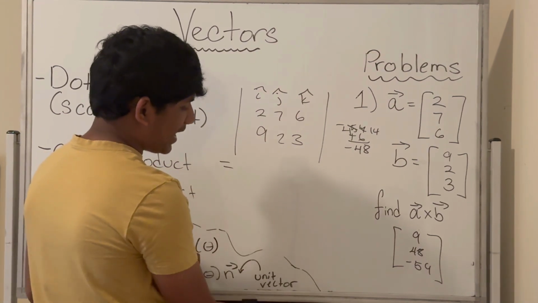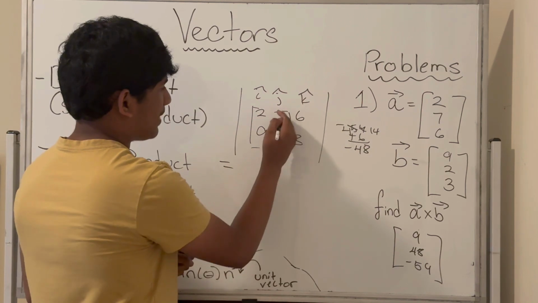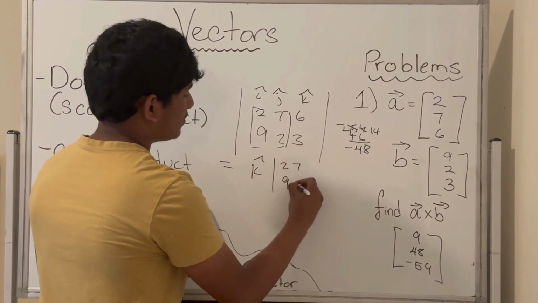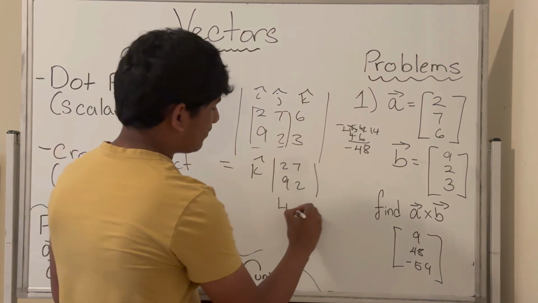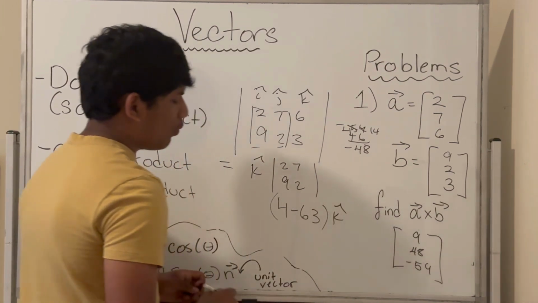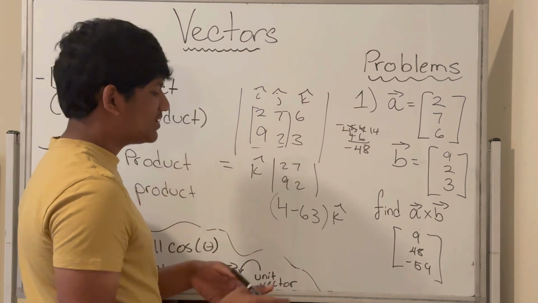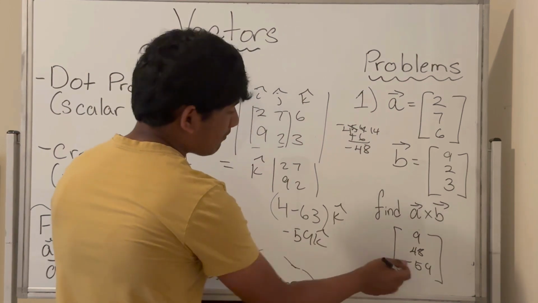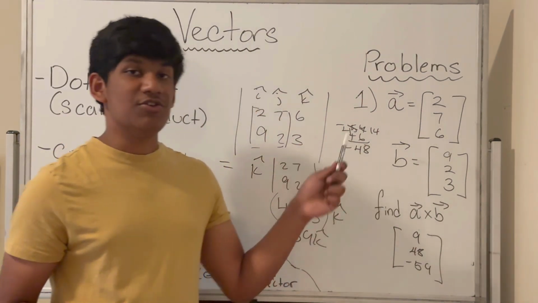And last but not least, for k hat, we're taking the determinant of this 2x2 matrix, 2, 7, 9, 2. 2 times 2 is 4, 7 times 9 is 63, so 4 minus 63, multiplied by k hat. Since 59 plus 4 is 63, 4 minus 63 is minus 59, and therefore we get minus 59k hat, and we have minus 59 over there. And that is how you find A cross B using determinants.